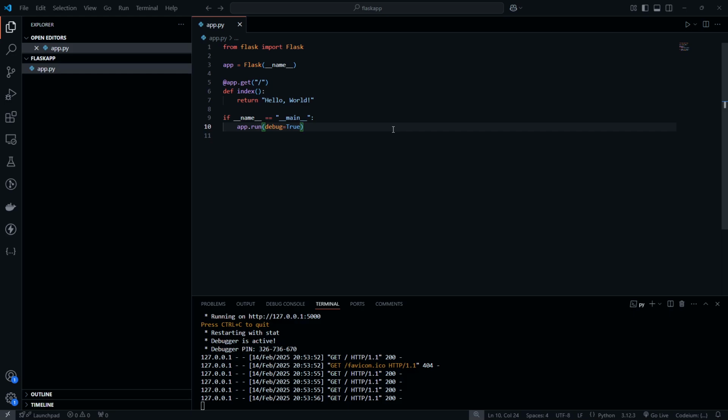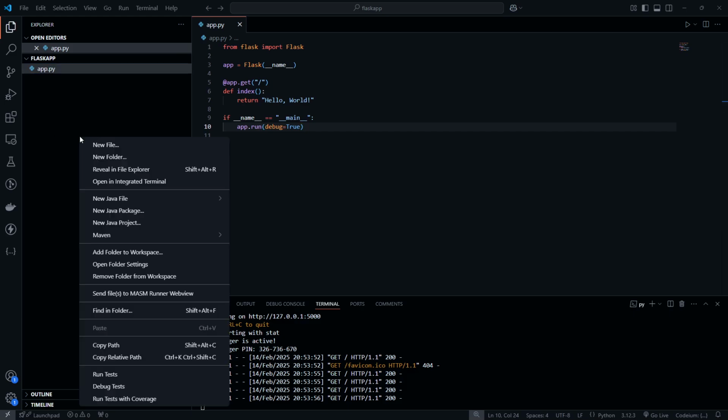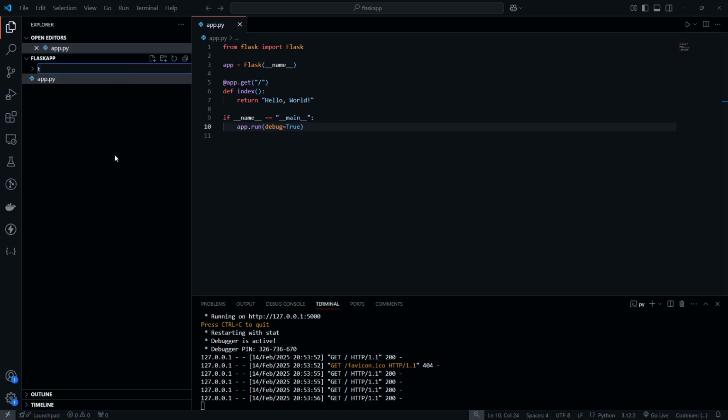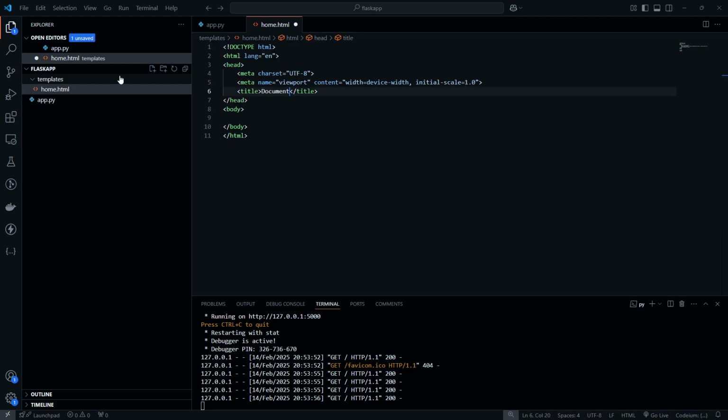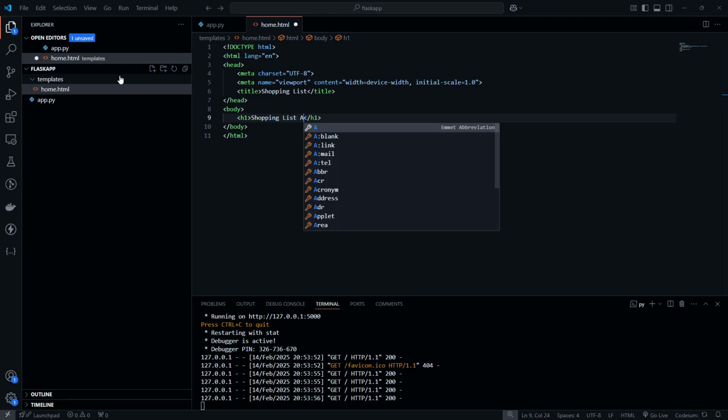Well, first thing, we probably want to return some HTML. So the first thing we're going to do is create a templates folder, and we're going to create a home.html. All right. So let's do this home, or we can do shopping list application.